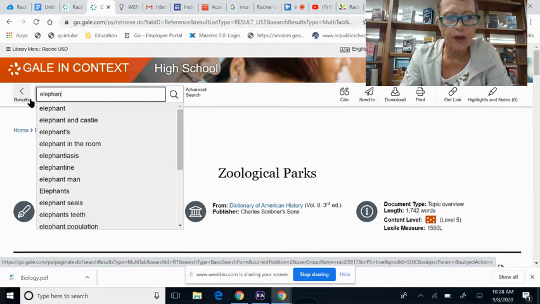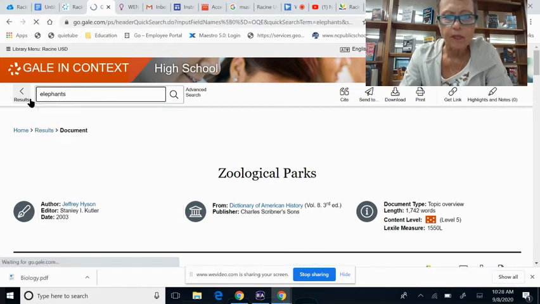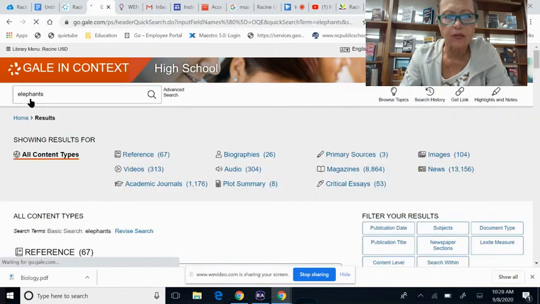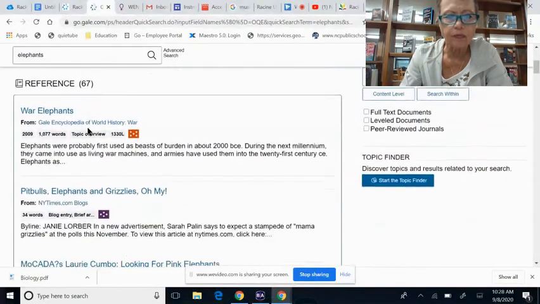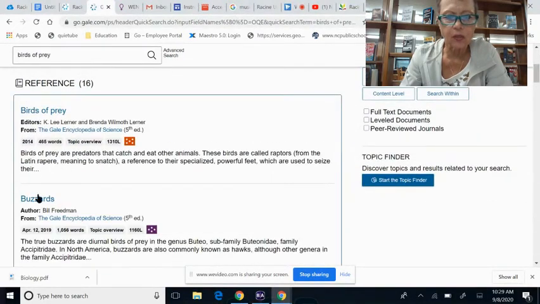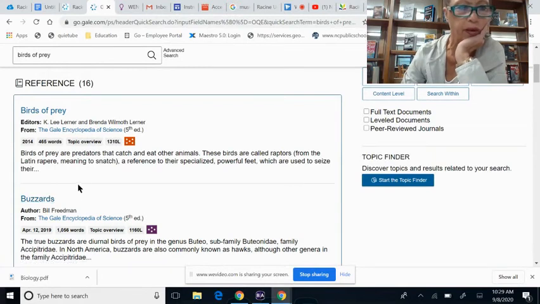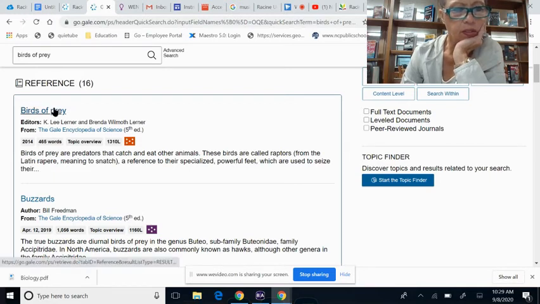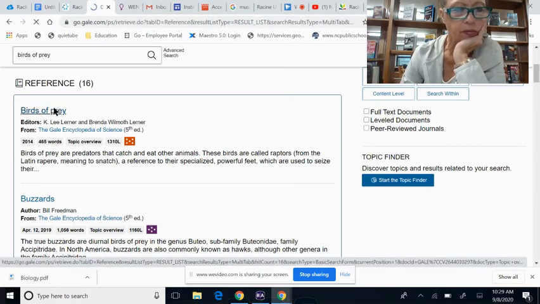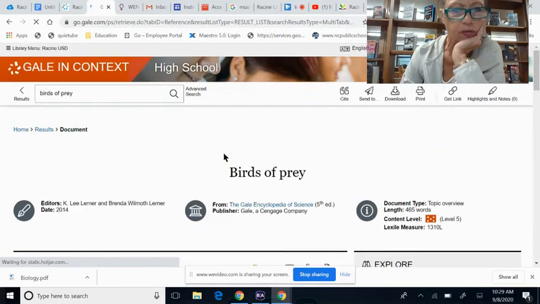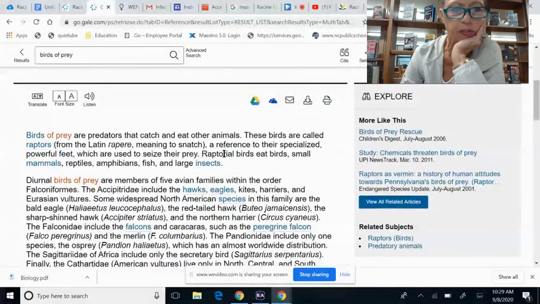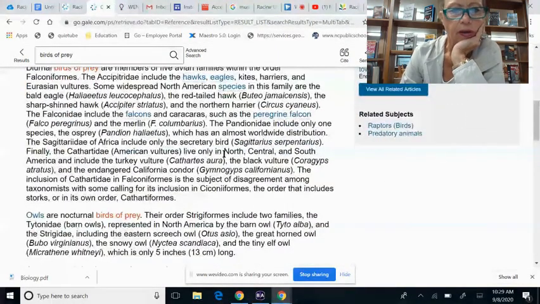Now here's an article on all kinds of interesting things about zoological parks. I'm going to do birds of prey. And there is an article of birds. Now that looks like it's going to really deal with biology. Birds of prey are predators that catch and eat other animals.